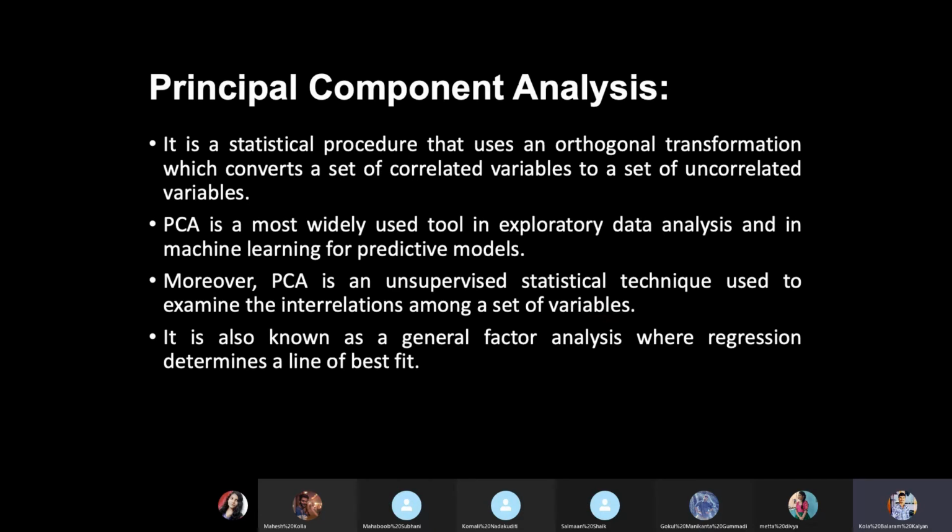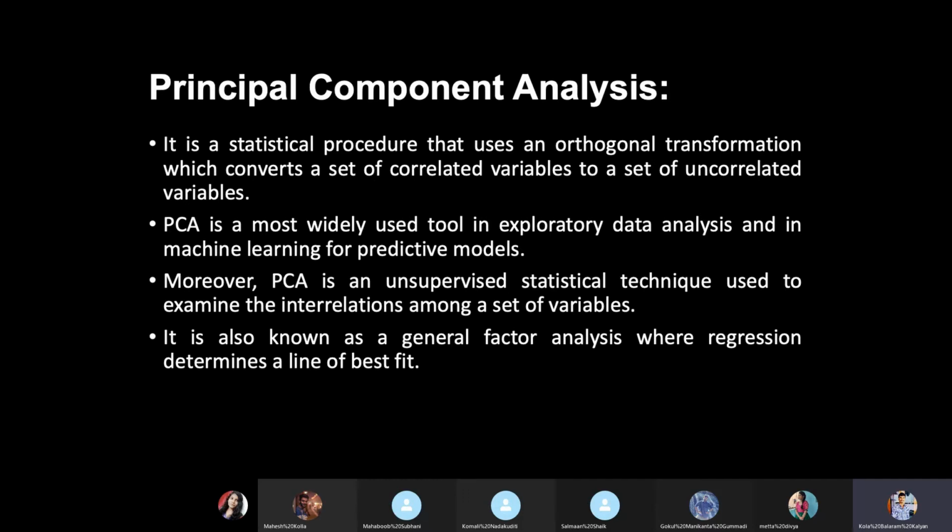Coming to principal component analysis, we can say it is a procedure that falls under the unsupervised category, where different variables are given, and there is no categorization of feature variables and a target variable.